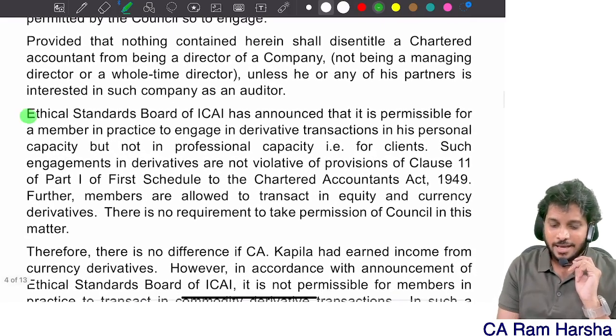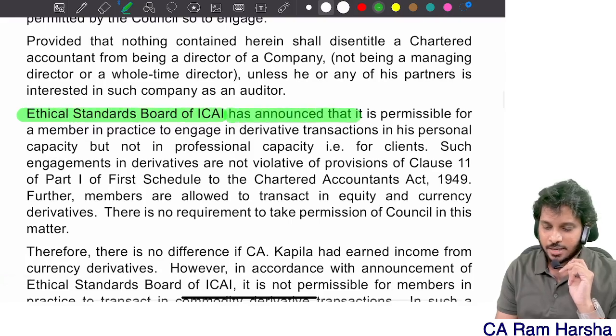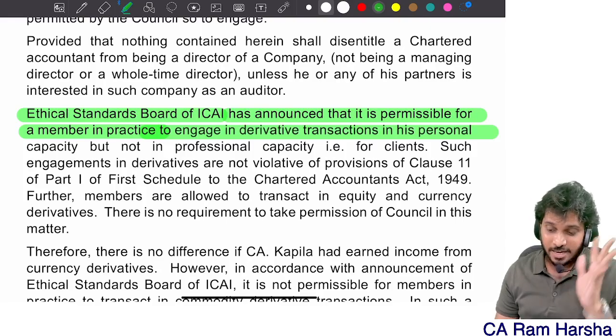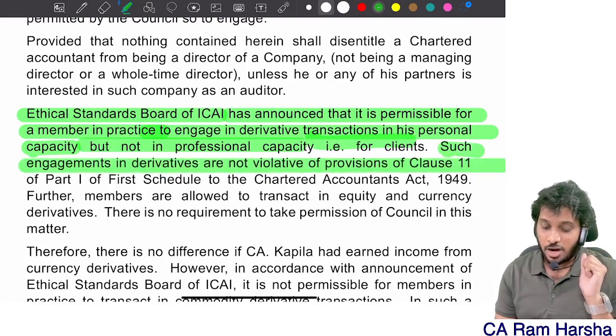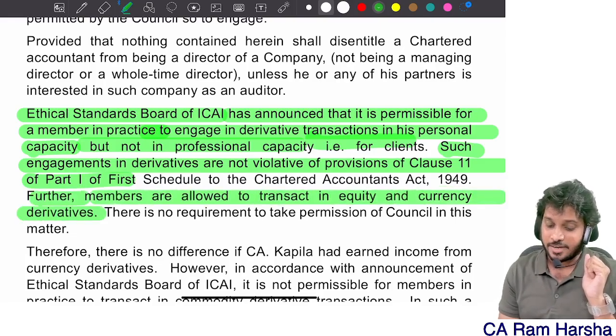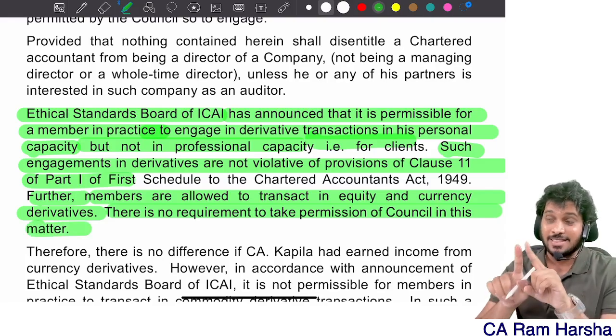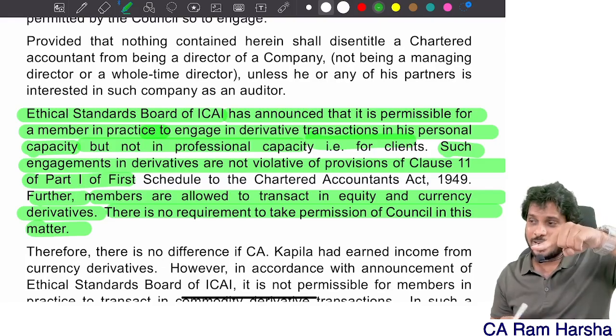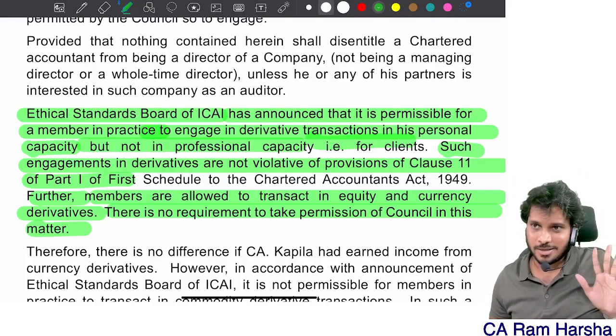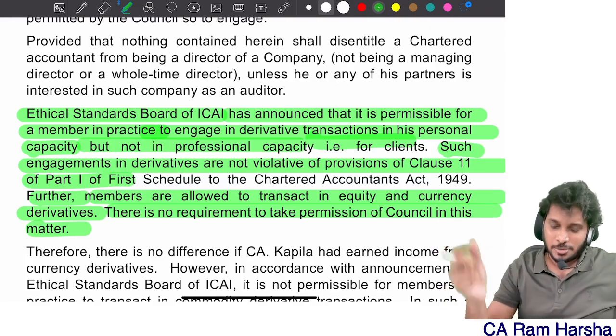Here they gave. The Ethical Standards Board of ICAI has announced that it is permissible for a member in practice to engage in derivative transactions in his personal capacity but not in profession. That is, on behalf of a client you cannot do. Such engagement in derivatives is not violative of clause number 11. Further, members are allowed to transact in equity and currency derivatives. There is no requirement to take permission. I think commodity derivatives not permitted. Equity and currency derivatives is permitted. Commodity derivatives is not permitted.